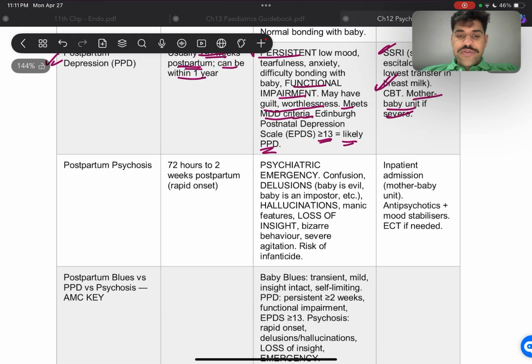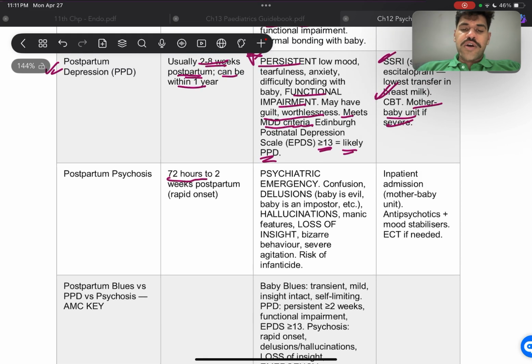Now, postpartum psychosis happens pretty quickly, so it's 72 hours to 2 weeks postpartum, and it's a rapid onset. Now, it's an emergency, remember, because the patient is confused, delusional. So they say, these are keywords: baby is evil, baby is an imposter, etc. And hallucinations, we have manic features, loss of insight.